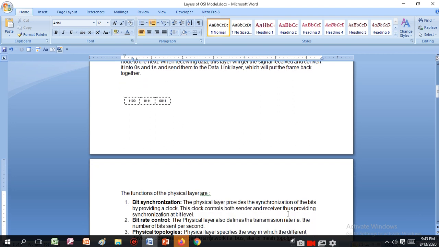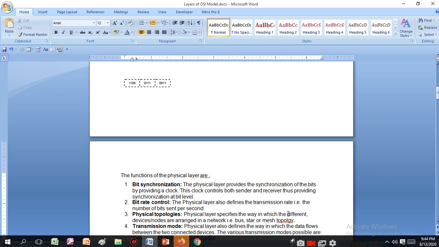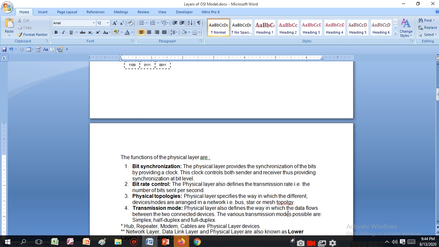The functions of the physical layer are bit synchronization. The physical layer provides the synchronization of the bits by providing a clock. This clock controls both sender and receiver, thus providing synchronization at bit level. Second is bit rate control. The physical layer also defines the transmission rate, that is the number of bits sent per second on the network.